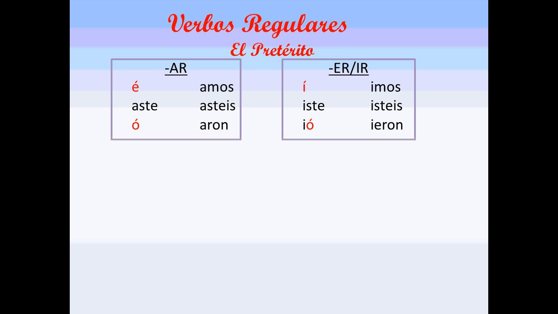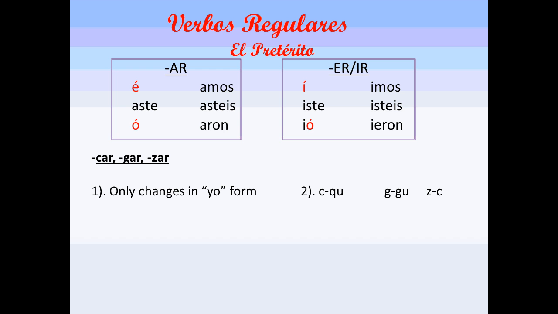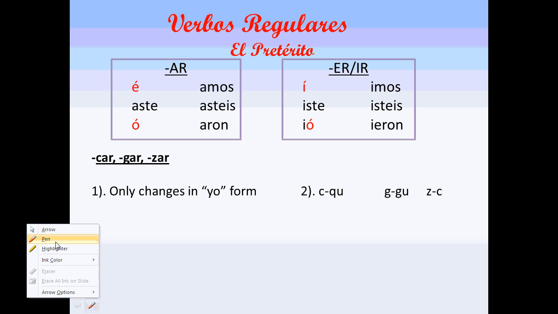Okay, the next thing we have on your sheet is car, gar, and zar. I want you to fill out number 1 and number 2. The two things that you really need to remember about car, gar, and zar, and that everybody forgets, is that it only changes in the yo form. And then number 2, we have the changes. The C changes to a QU, the G changes to a GU, and the Z changes to a C. Hopefully you can see that. I sort of wrote a little bit over that. And that's how the changes are.